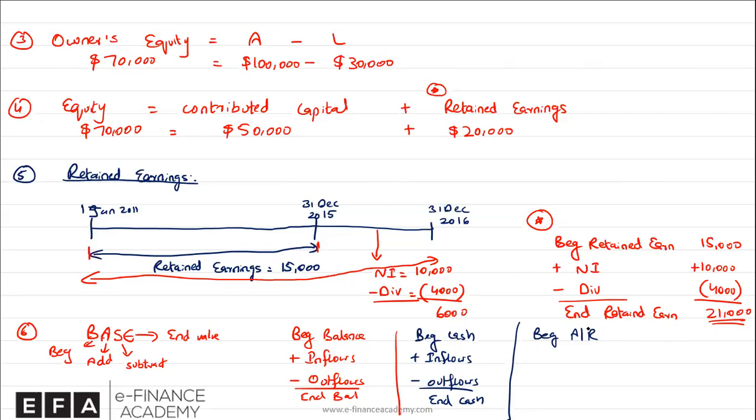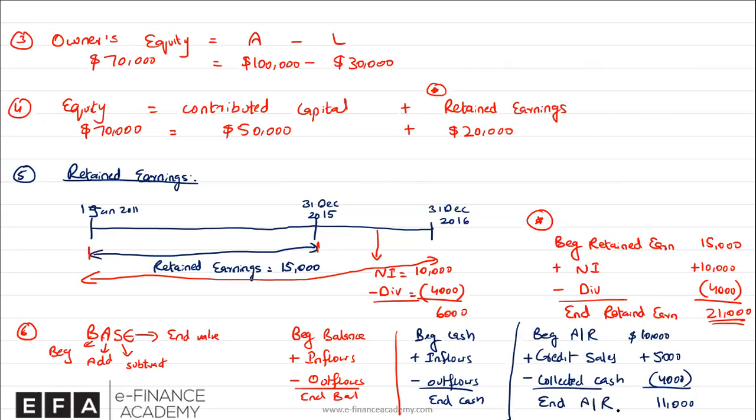So let's say up until the end of last year, you expect to collect 10,000 from the customers. In the current year, you sell more worth, which is credit sales. Let's say you sell more worth 5,000 on credit. So now you have to collect around 15,000. And during the year, some of your customers paid you, so you collected cash. So cash collected from customers is around 4,000. That means all in all, you still have to collect around 11,000 from your customers, and that gives you ending account receivable. Again, we took the beginning value, we added something, we subtracted something, and that gave us the ending value.